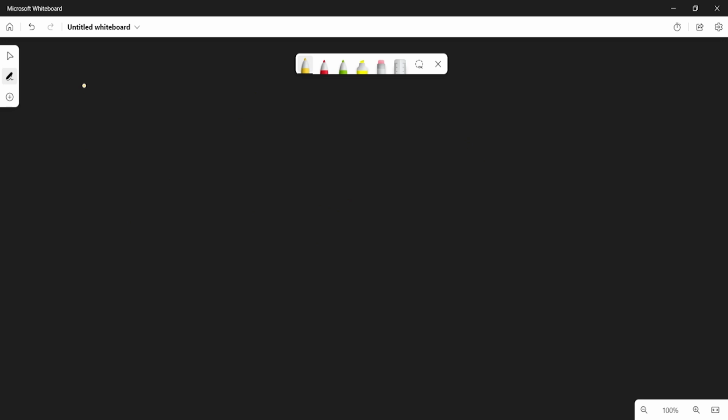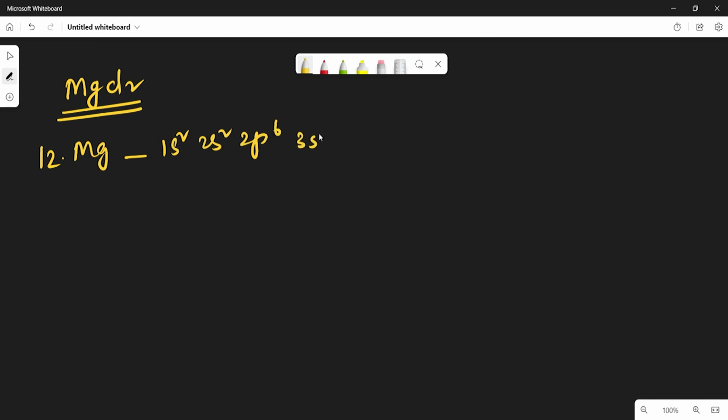For example, take magnesium chloride, MgCl2. How will MgCl2 form? Let us see. So magnesium is a metal containing 12 electrons. So the configuration is 1s2, 2s2, 2p6 and 3s2. So in the outermost shell it contains 2 electrons. By losing the 2 electrons, magnesium becomes the Mg2+ cation.